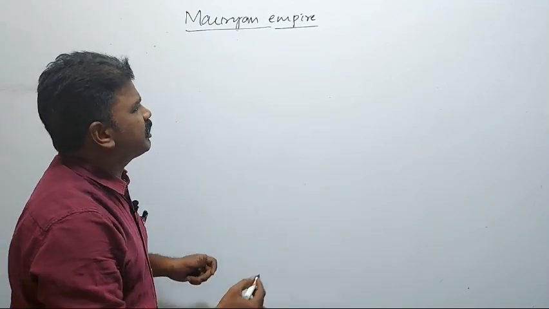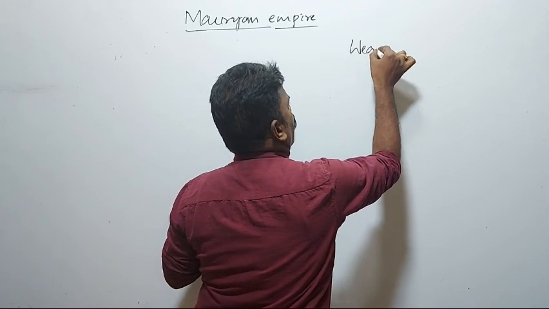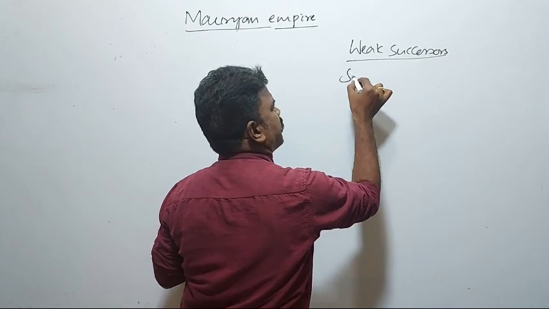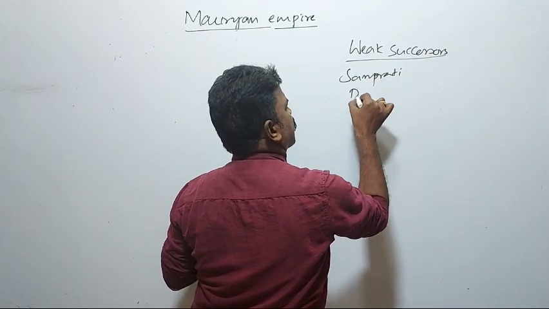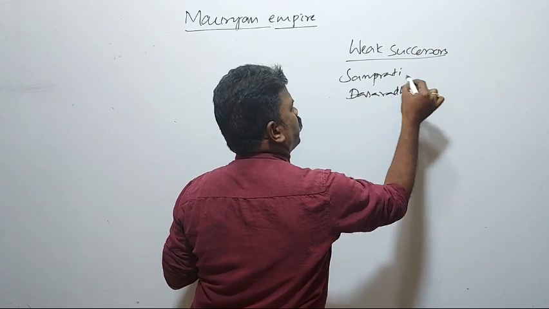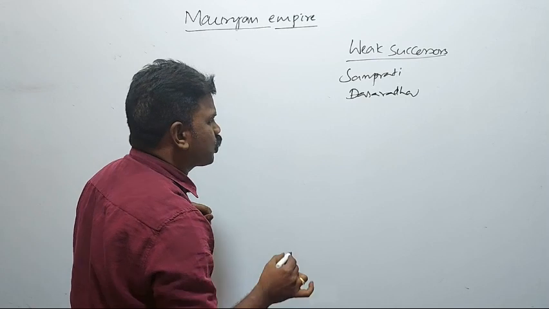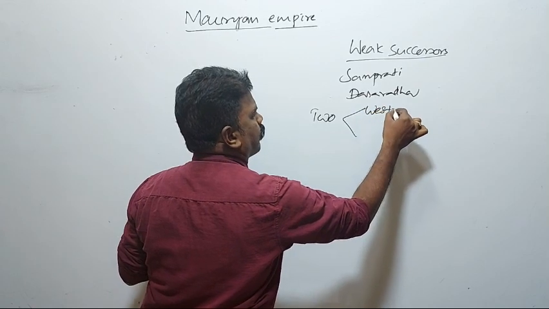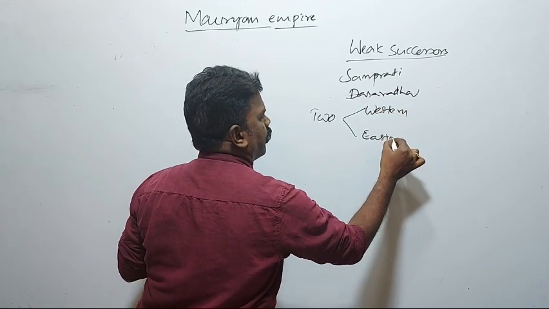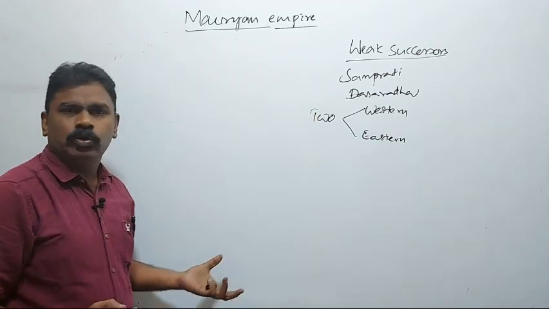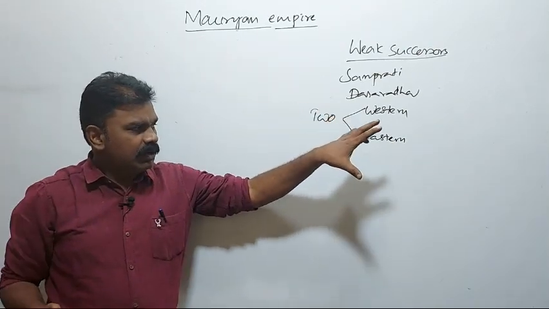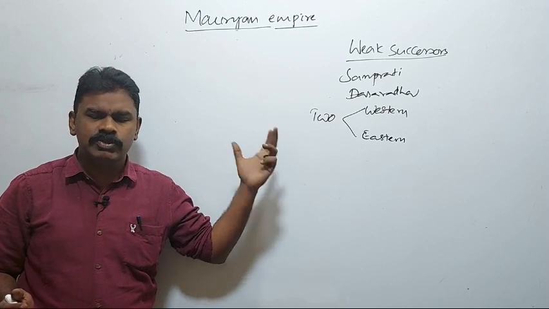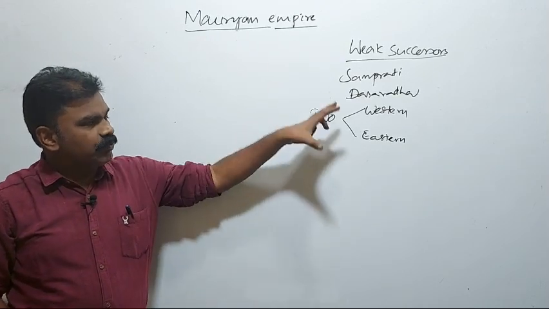Another important thing: weak successors of Asoka. The rulers who came after Asoka were weak successors. Either Samprati or Dasaratha, these were weak rulers. Immediately after Asoka's death, the kingdom divided into two parts, the Western kingdom and the Eastern kingdom. And according to Kalhana's Rajatarangini, Jammu and Kashmir was another part of the kingdom, divided and ruled by Jaluka. Like that, weak successors.